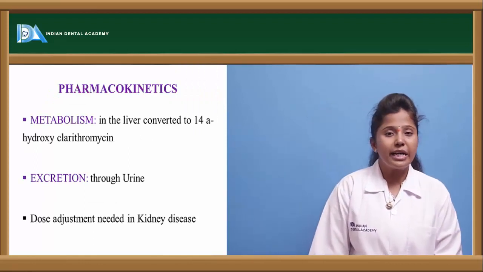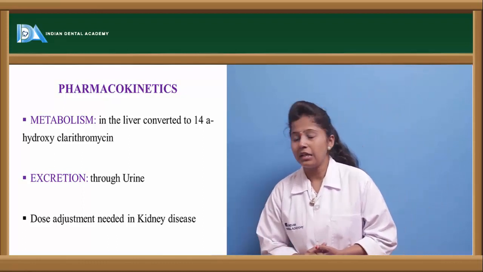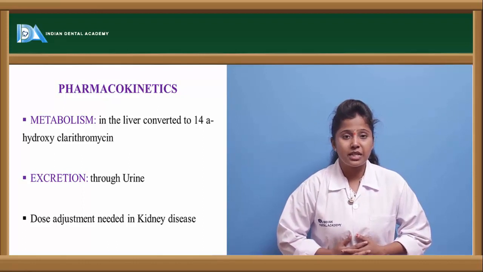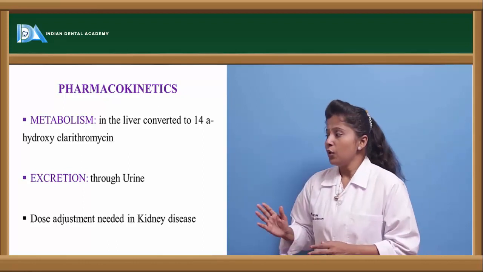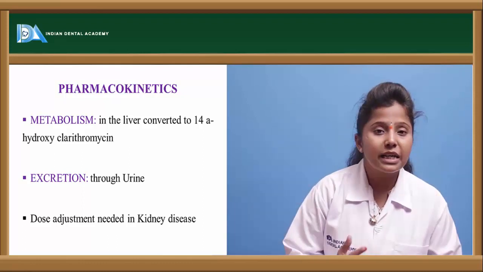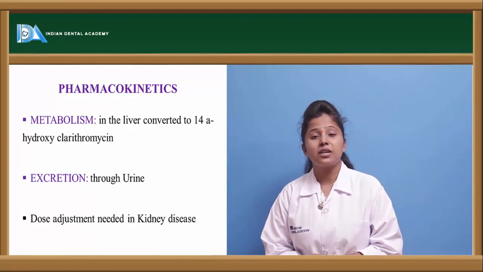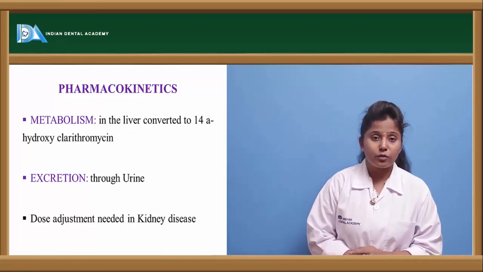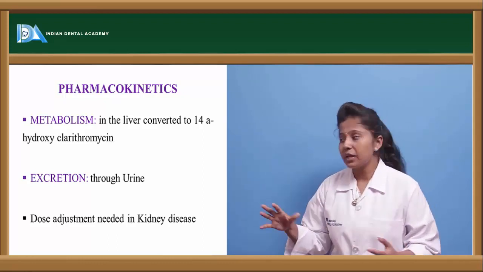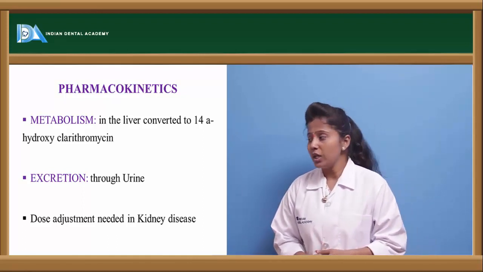Let us see the pharmacokinetics of these fluoroquinolones. These are metabolized in the liver with the help of the cytochrome enzymes present in the liver, and they are converted to 14-hydroxyclarithromycin. So once it enters the body, it undergoes metabolism in the liver. In the 14th position, the hydroxyl group is attached and it is converted to the metabolized form. Once converted to the metabolite form, it is excreted through the urine.